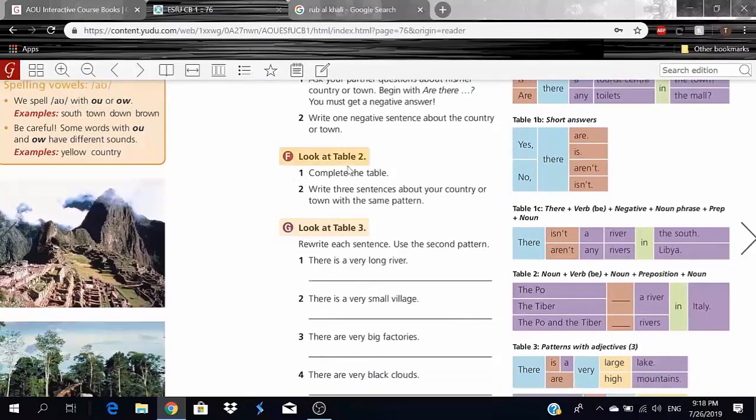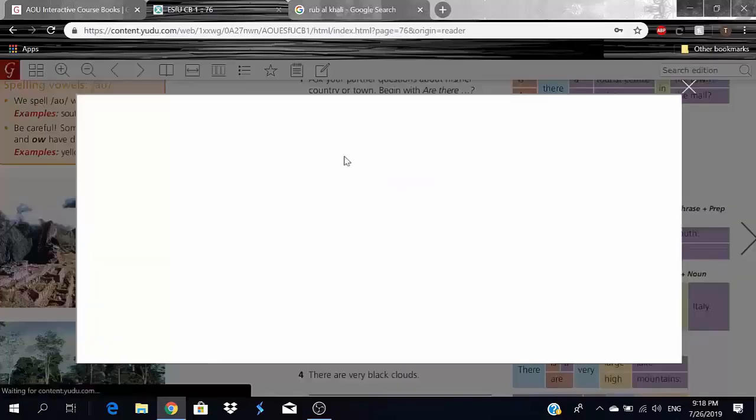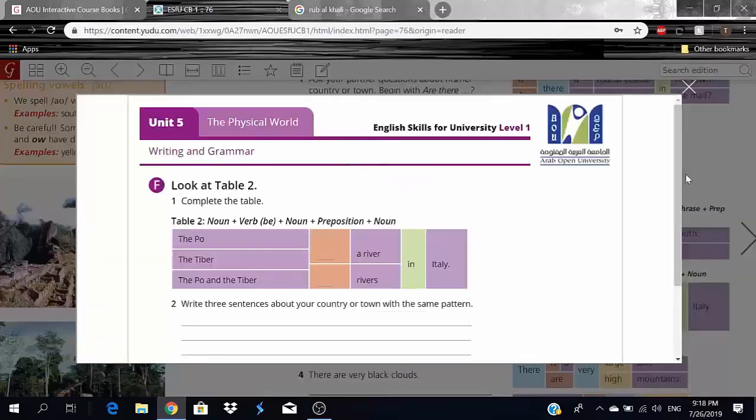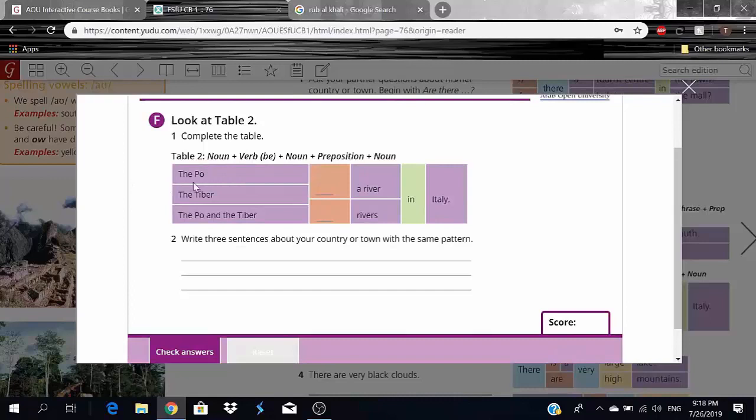So now let's look at table 2. Here we have complete the table and write 3 sentences about your country or town with the same pattern. Actually, I'm gonna open this up right here. Okay, so we have the Po and the Tiber. So I'm guessing these are rivers in Italy. So the Po is singular, and the Tiber itself is singular, right? It's a river, but it's one river, you guys. So we'll write here is. So the Po is a river in Italy. The Tiber is a river in Italy.